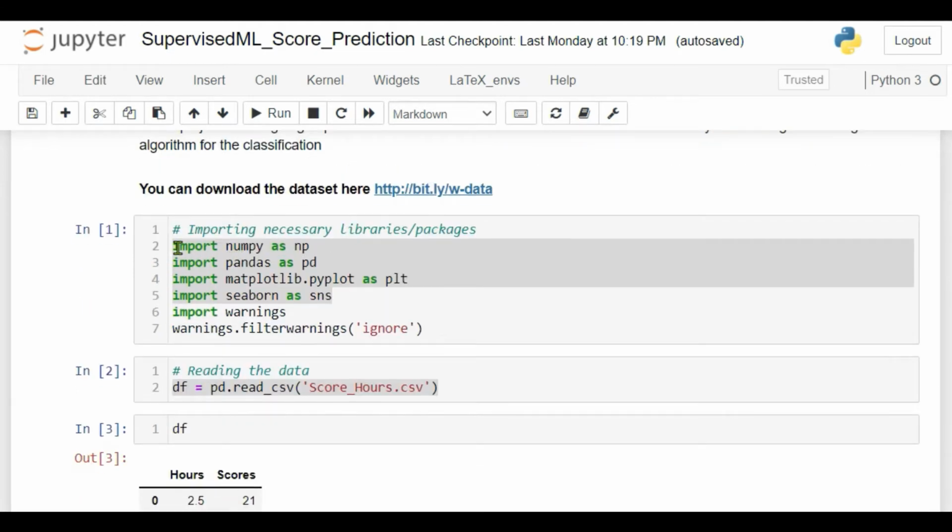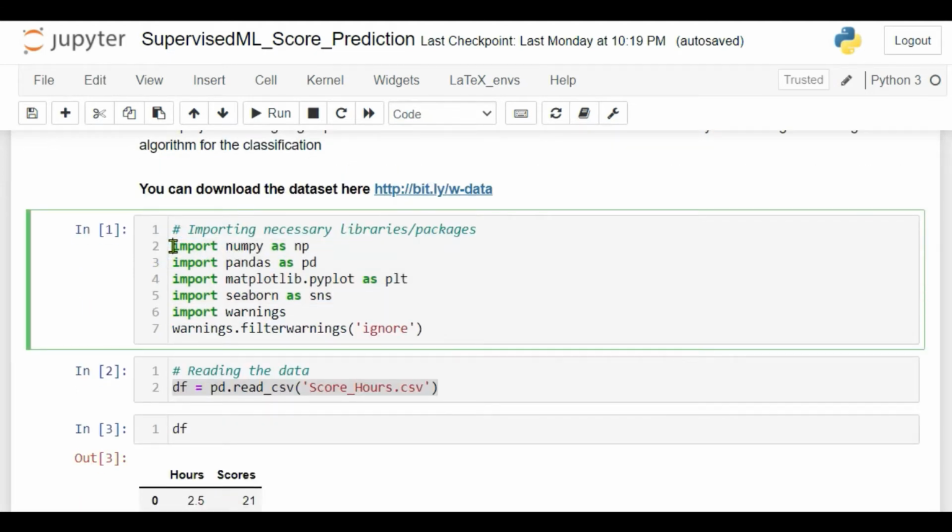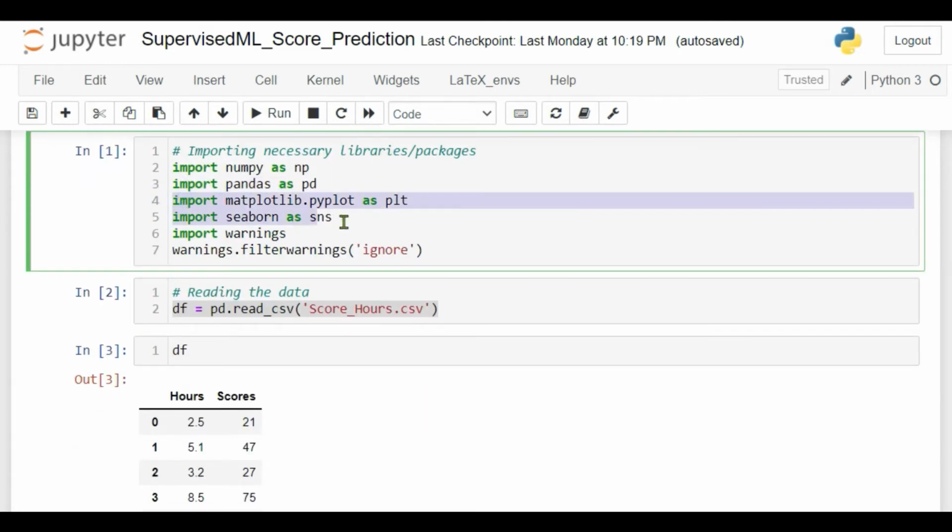I have imported the necessary libraries for this project. First of all, it is NumPy, numerical Python for numerical calculations. Next, it is Pandas, the Python data analysis library. This is used for importing data from various file formats and can do manipulation operations with the data as well. Matplotlib and Seaborn are used for the visualization purposes.